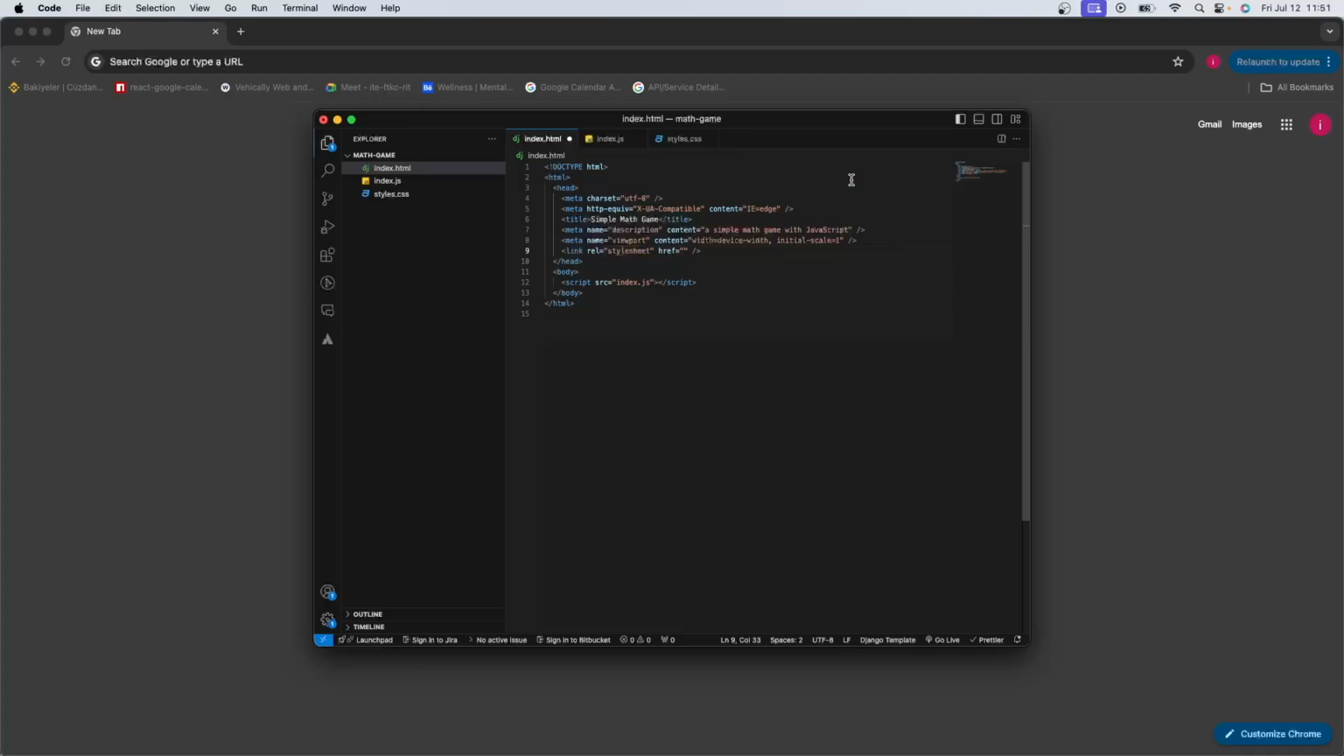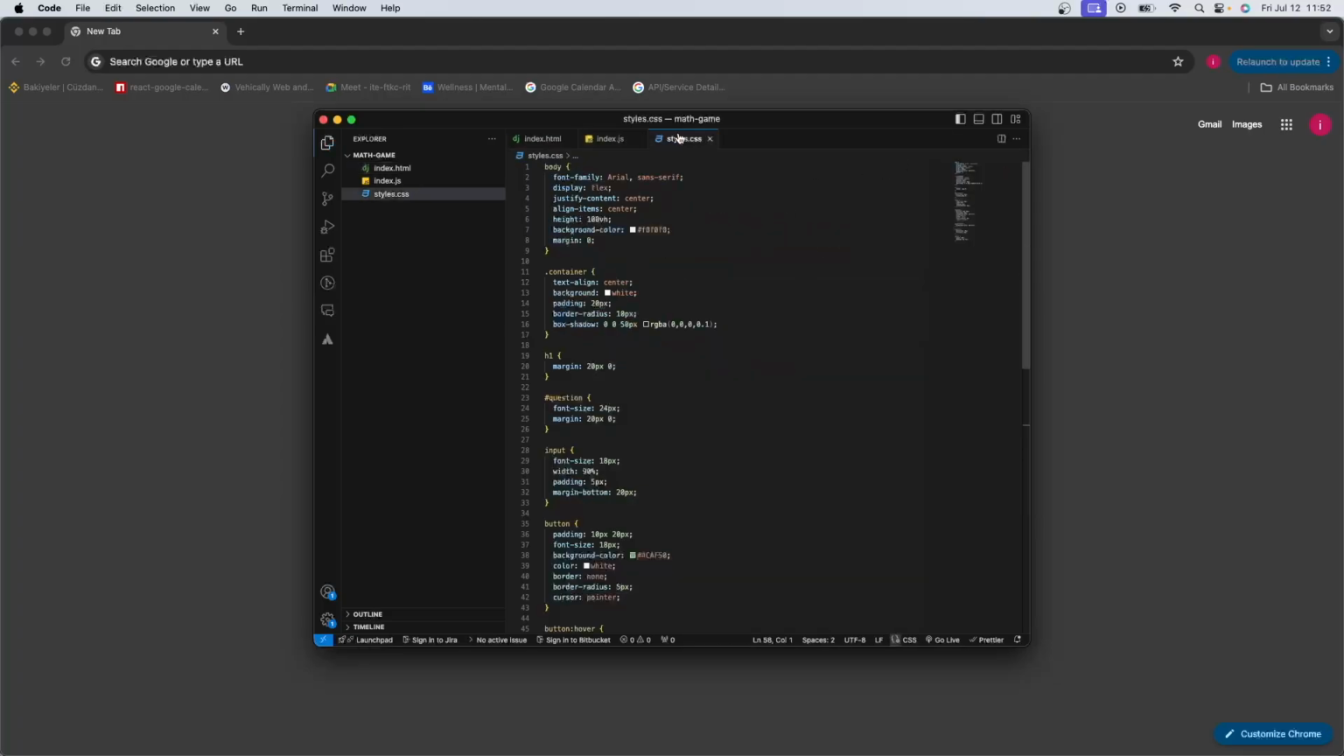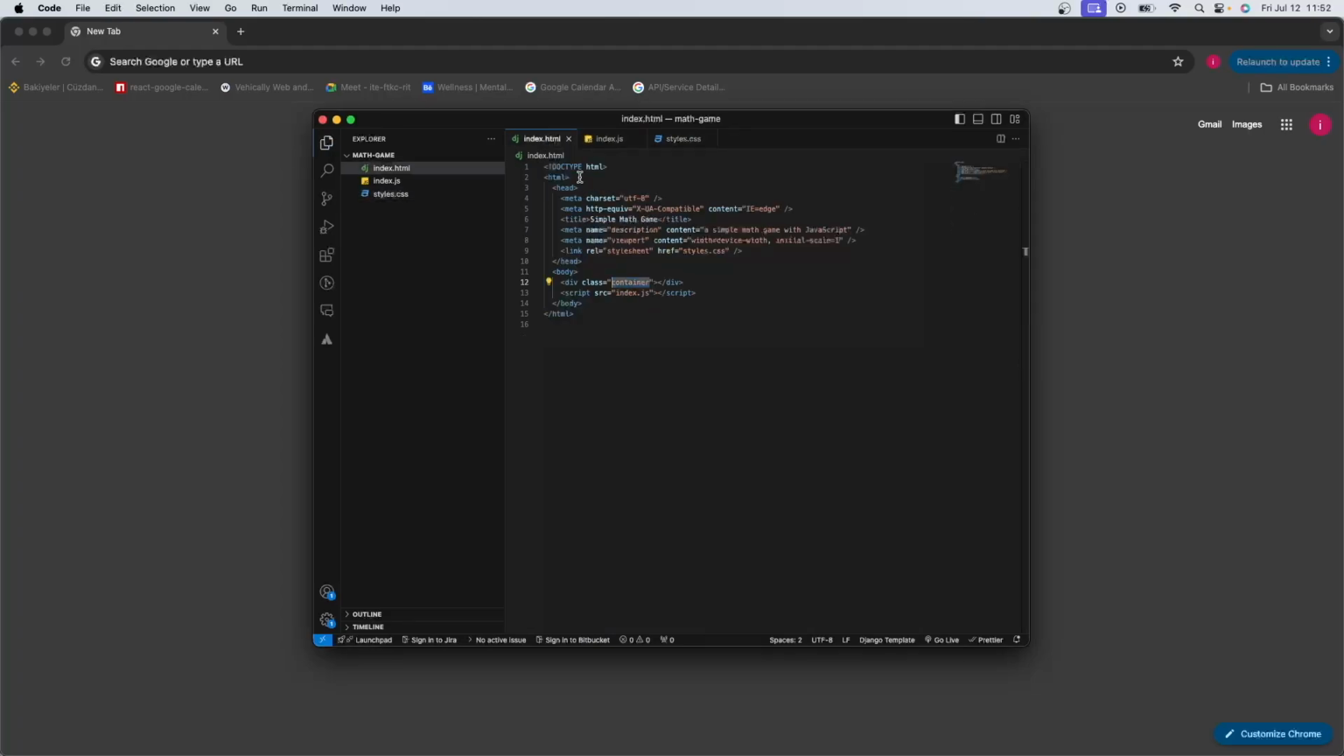And then we have a style sheet here. We would like to import that styling from styles.css, and we are going to use a div here, and we're going to give that div a class of container because we have a container class in our styling here. And let's give a title, simple math game, h1,